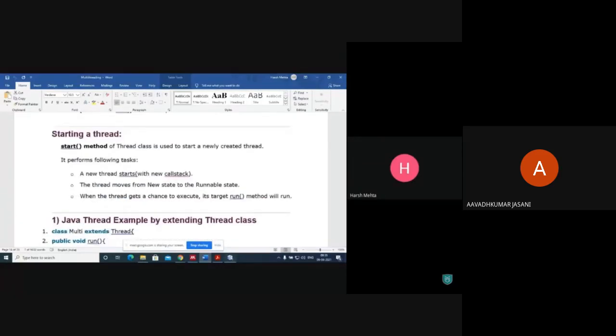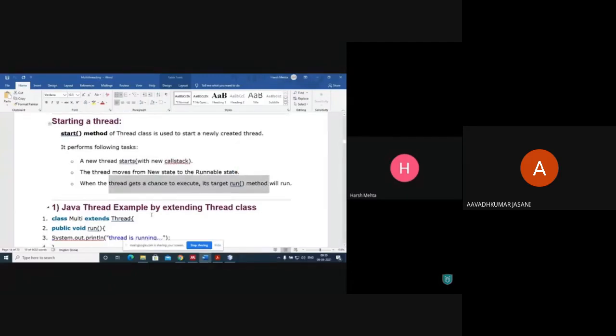Okay, I think if it's launched, we can start. And how do we start a thread? Using the start method, we can start a newly created thread. When start is called, the thread moves from the new state to the runnable state, and the thread gets a chance to execute, and the target's run method will run. Anyway, we'll see the example directly so that we can understand.